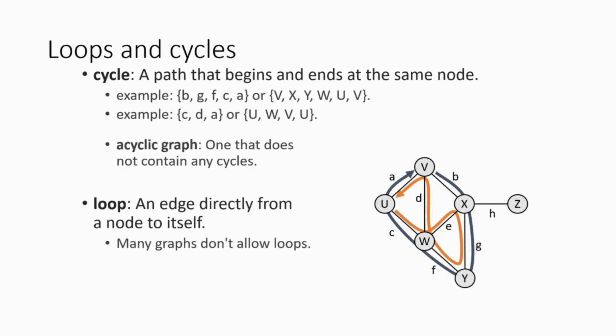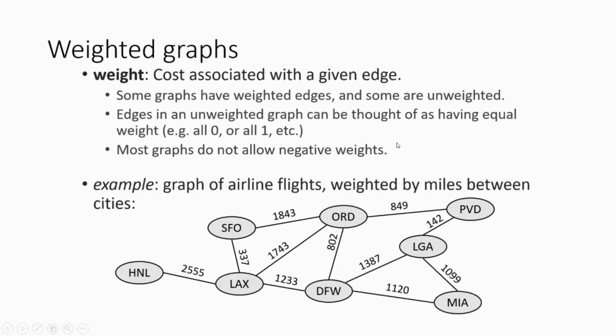So, the structure will form. Now, move on to the next graph. Next we have the weighted graph. A weighted graph is nothing but a graph with a cost associated with the given edges, right? Some graphs have weights, some are unweighted, depending on the value. Edges in an unweighted graph can be thought of as having equal weight, right?